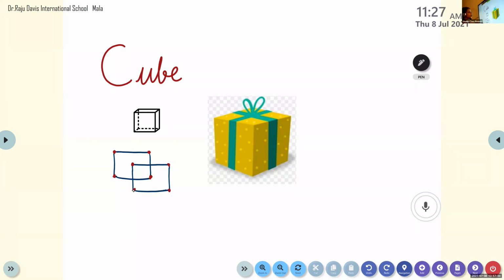Now we will join the corners. See, I am joining these two, these two, these two, these two. Now I got the shape of a cube. Okay, understood? So, the first solid figure is cube. C-U-B-E, cube, very simple.